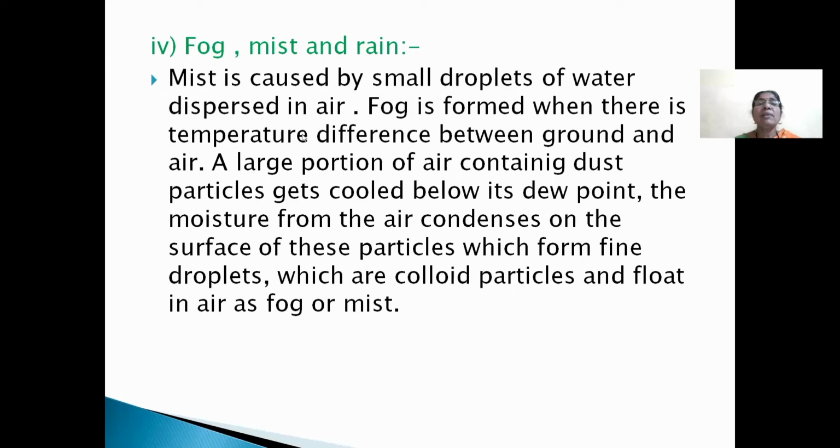Fog is formed when there is a temperature difference between ground and air. A large portion of air containing dust particles gets cooled below its dew point. The moisture from the air condenses on the surface of these particles, which form fine droplets, which are colloid particles, and float in air as fog or mist.